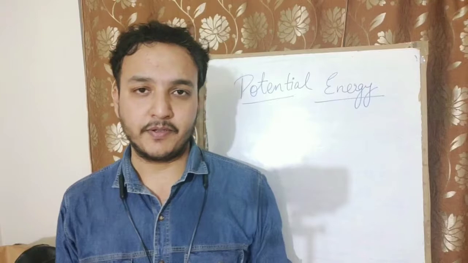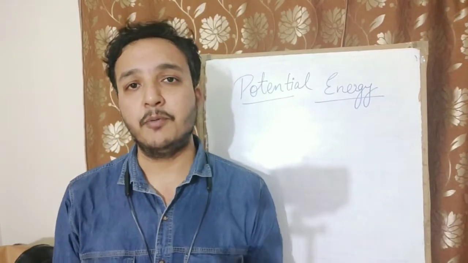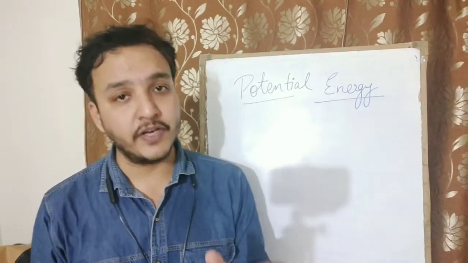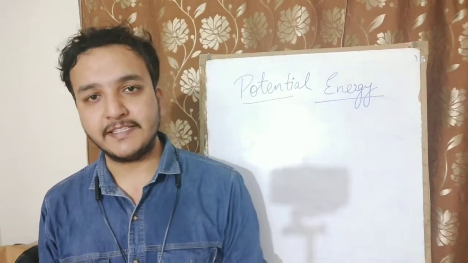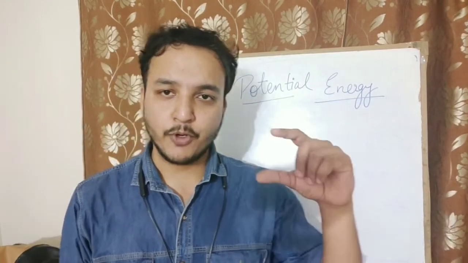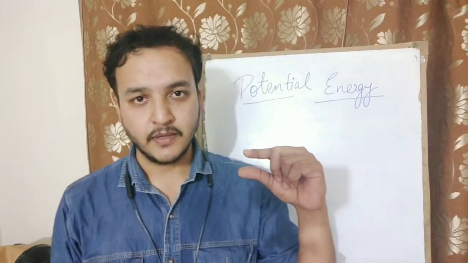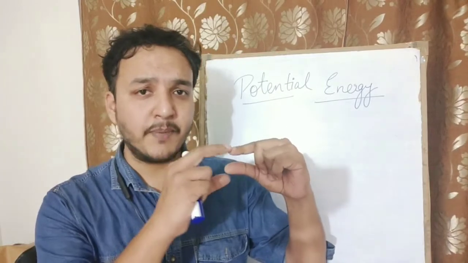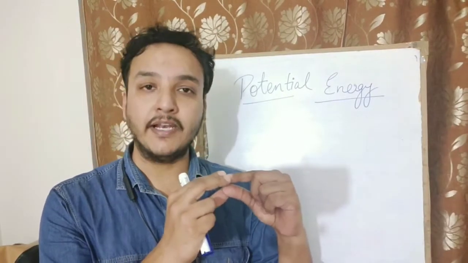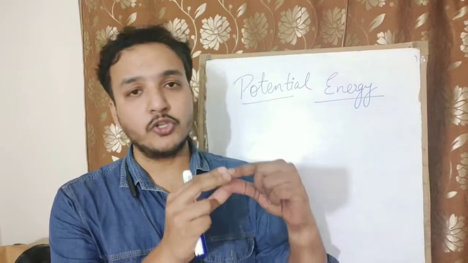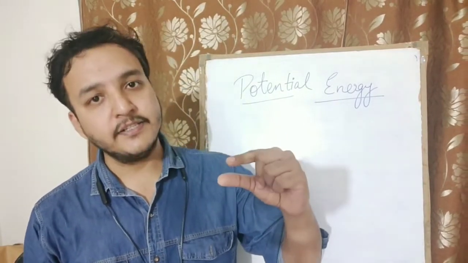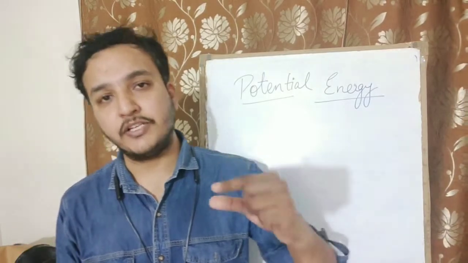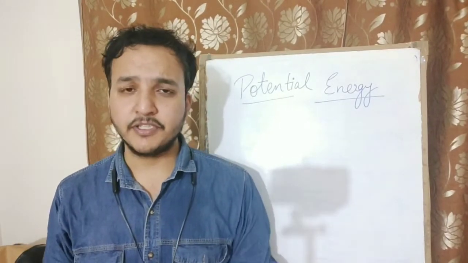The next thing is elastic potential energy, because of the configuration. As I said, configuration means a change in shape and size. Let us take an example of a spring. If I compress a spring, at this position it will possess some stored energy, which is because of the change in shape, because of the configuration. This energy is called elastic potential energy. I hope this much is clear.